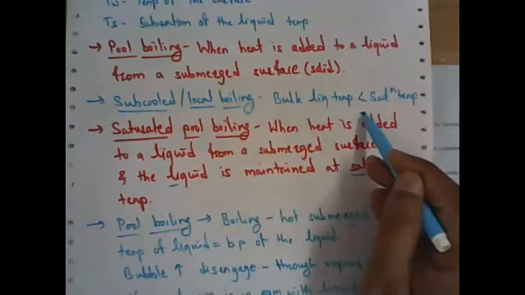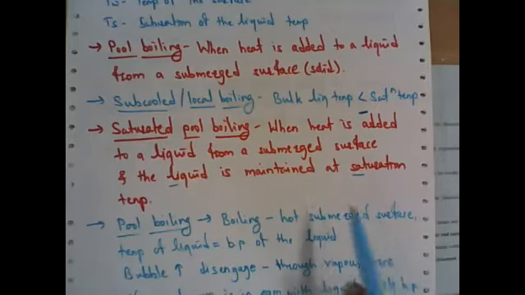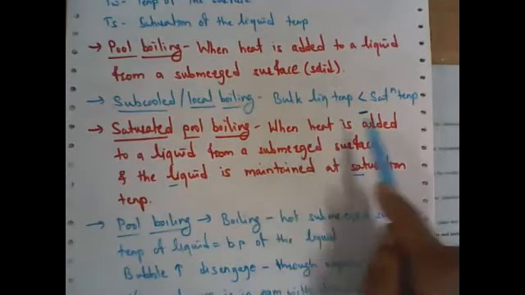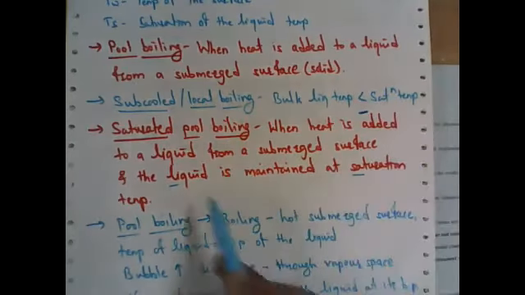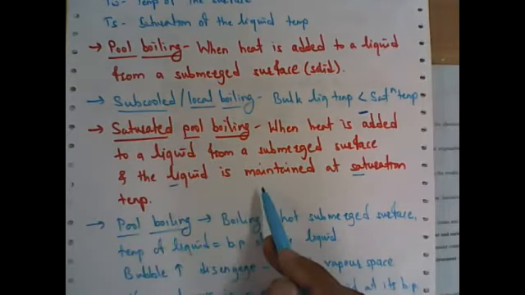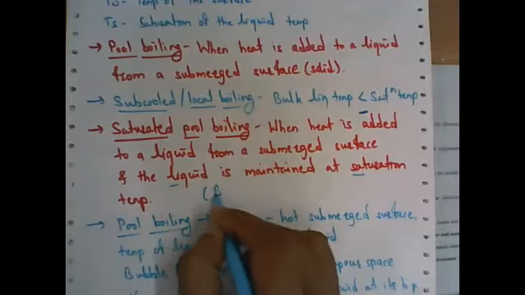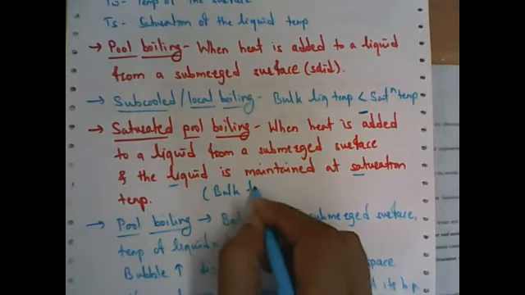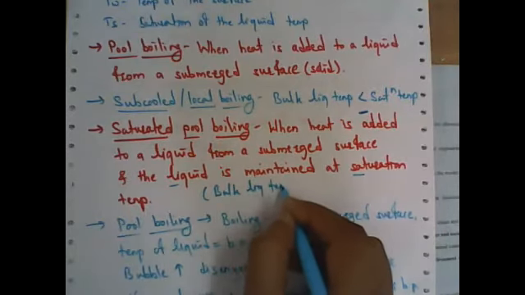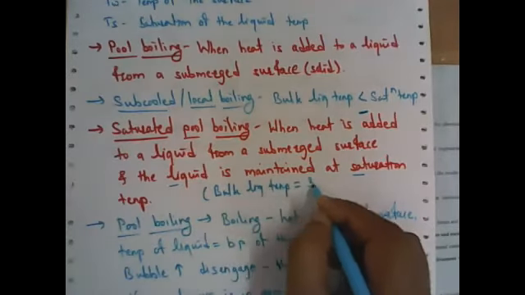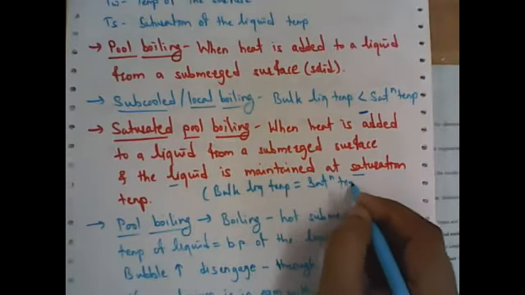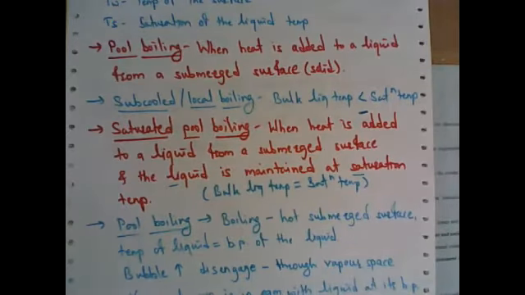If it is equal, because we are maintaining this bulk liquid temperature at saturation temperature, then it is called saturated pool boiling, right? So in this condition, the bulk liquid temperature is equal to the saturation temperature, then it is called saturated pool boiling.